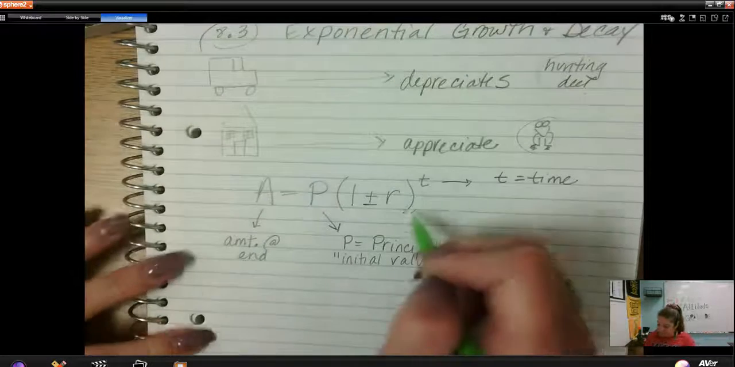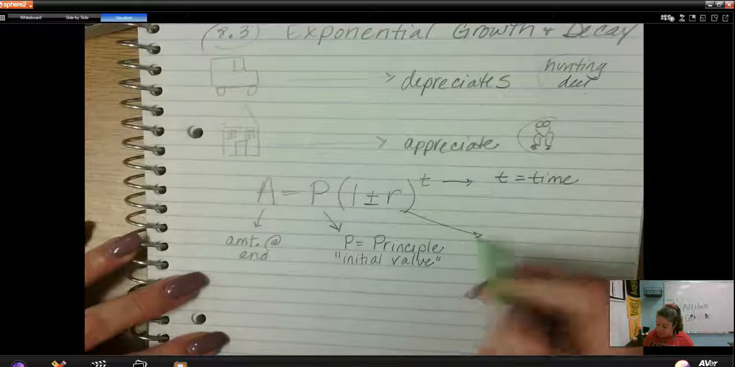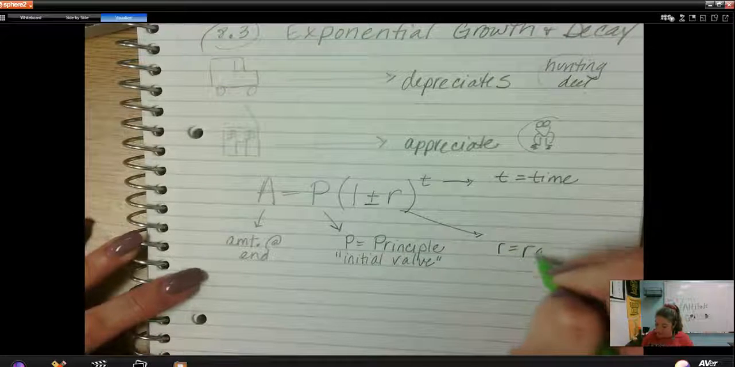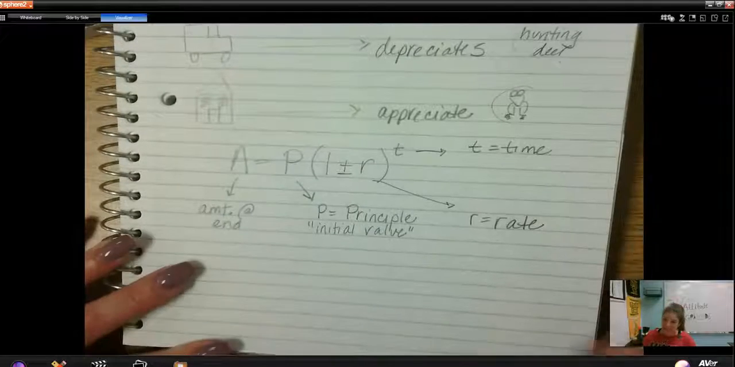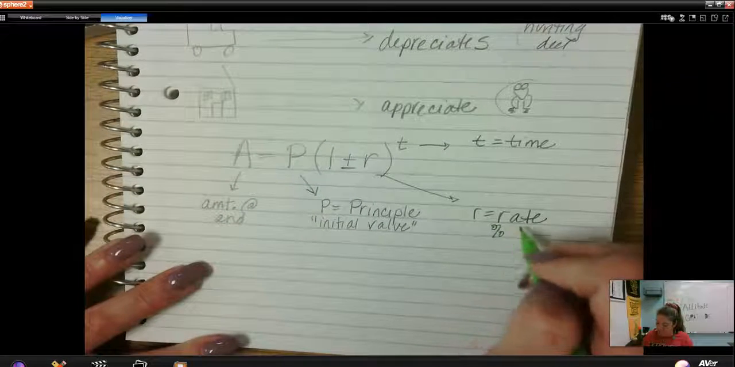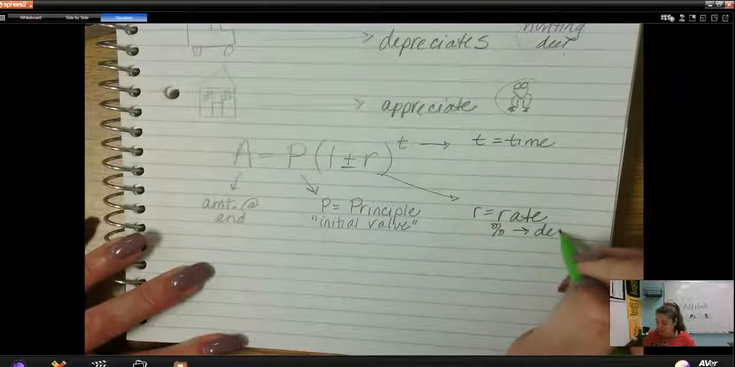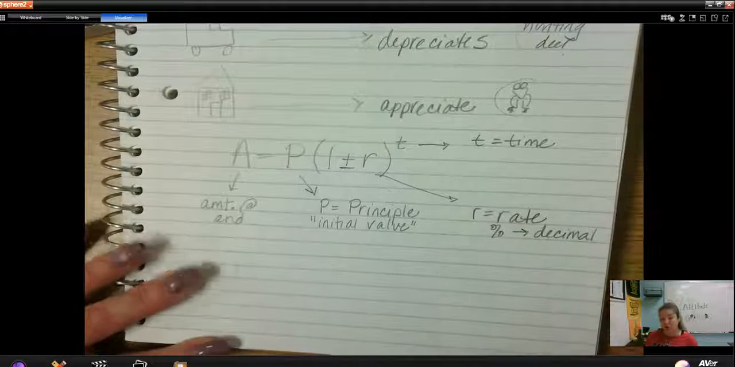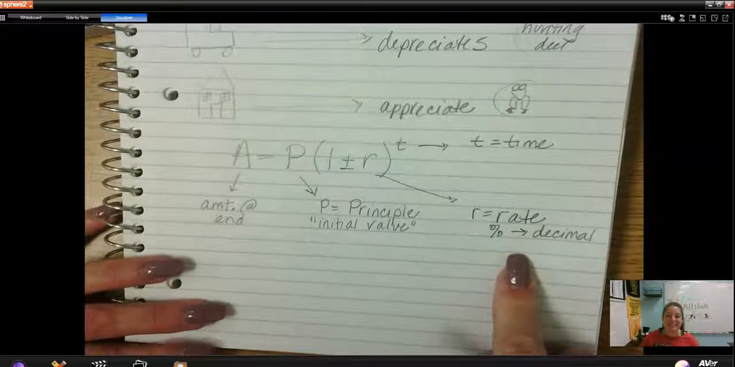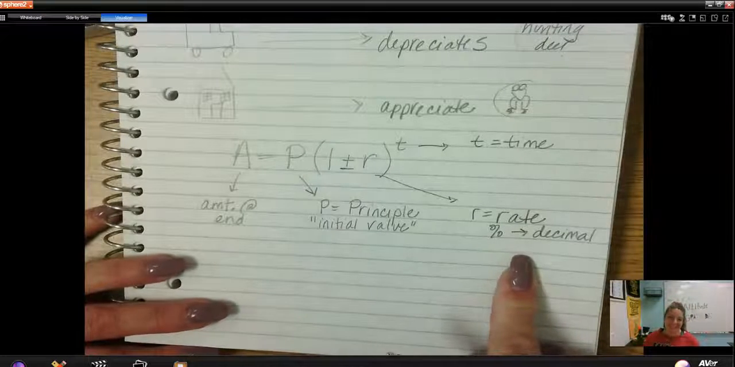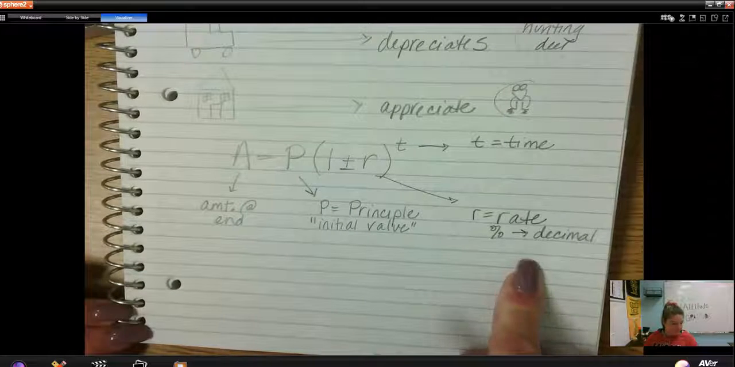Okay. And then last but not least, R is going to be the rate. I will tell you that with the rate, it is almost always given to you in terms of percent, and you are going to have to change it to a decimal. I will also tell you that this, as easy as it sounds, is usually where a lot of mistakes get made. Okay. All right.